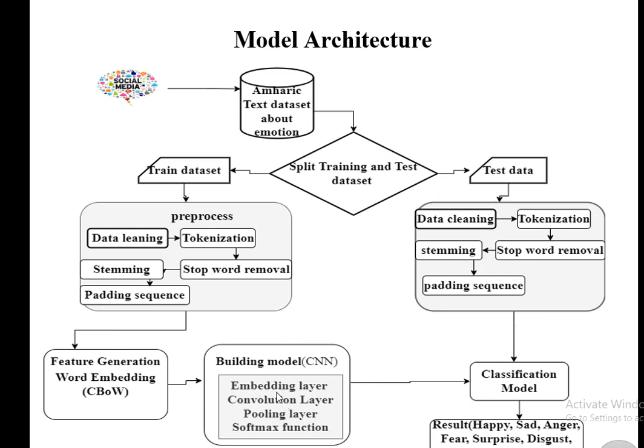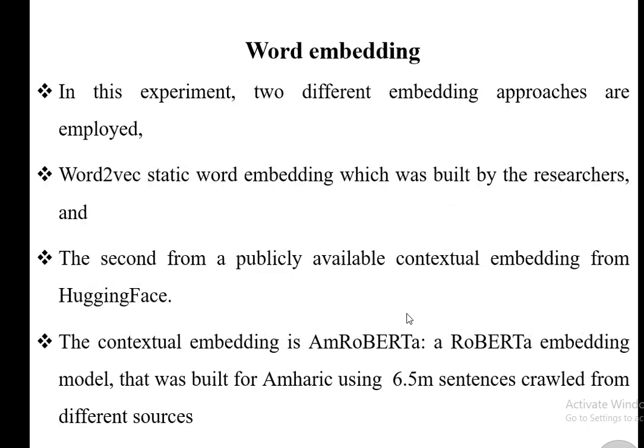that means by using a CNN with input layer, convolutional layer, pooling layer, and softmax function. Finally, from the main model, which is trained on the training dataset, we directly get the testing dataset. This testing dataset is categorized based on its emotional classes: happy, sad, anger, fear, surprise, disgust, and neutral classes are used.